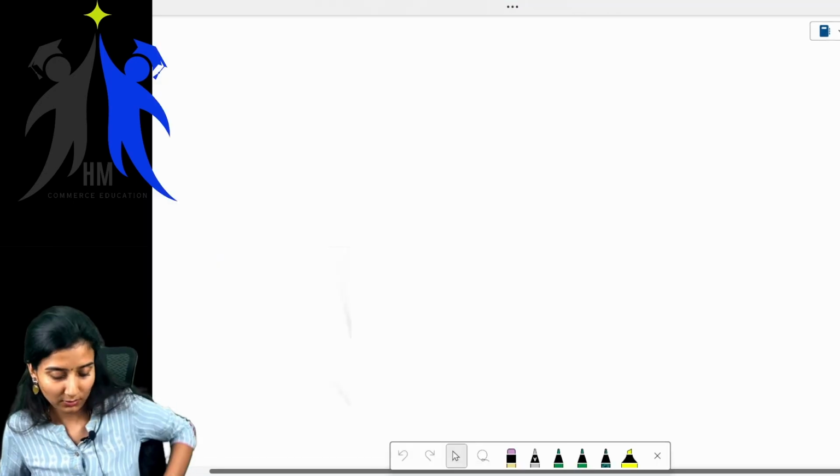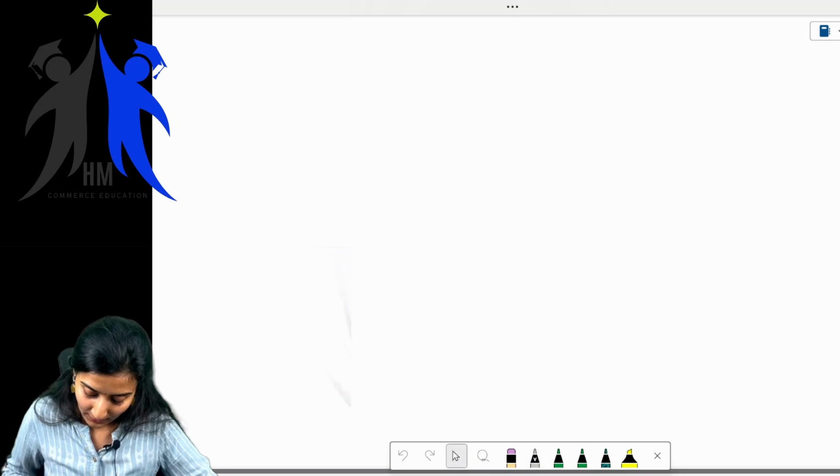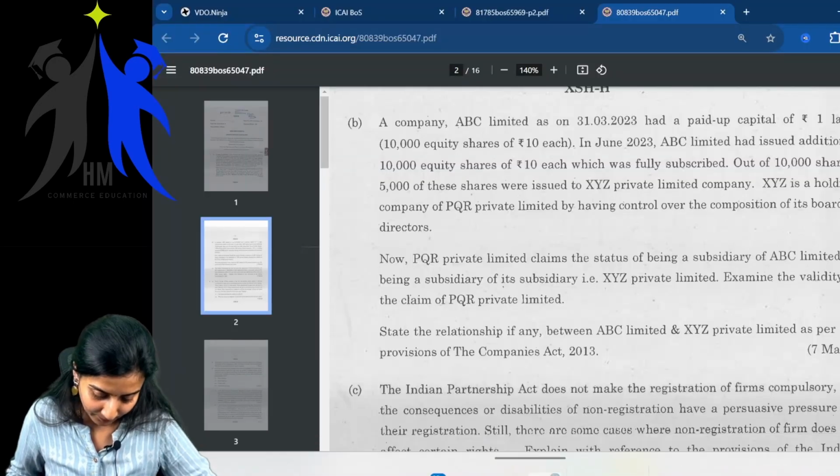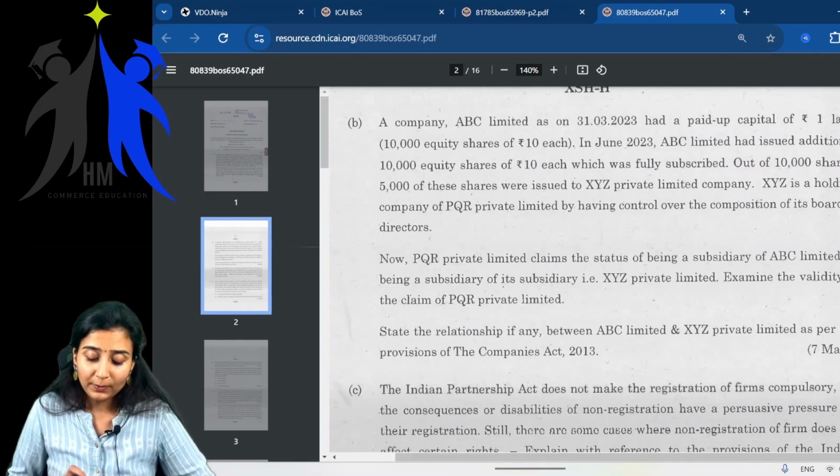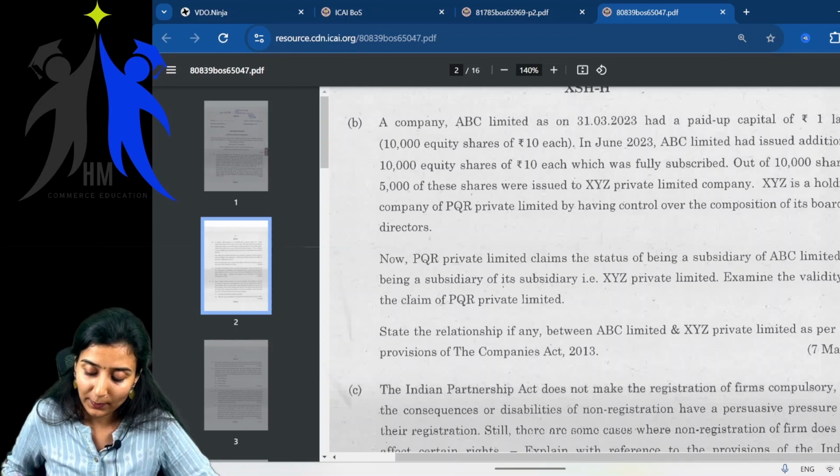We'll write down the facts of this question. A company ABC Limited as on 31st March 2023 had a paid up capital of 1 lakh.